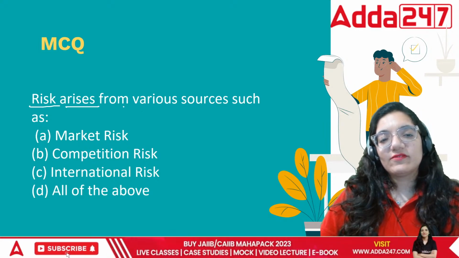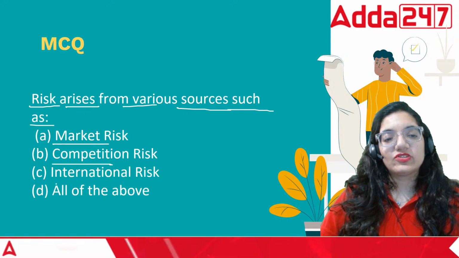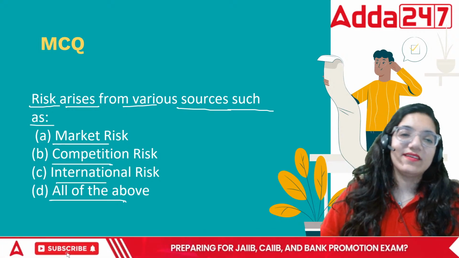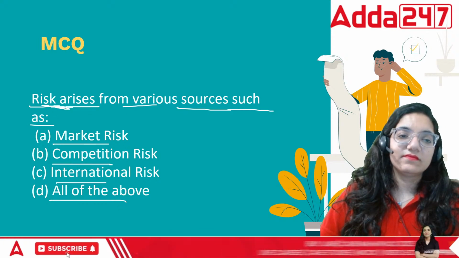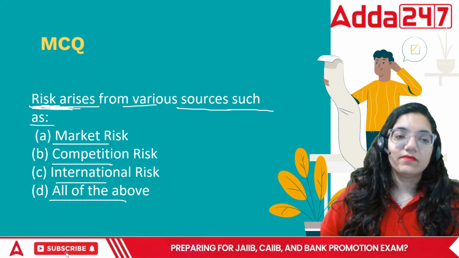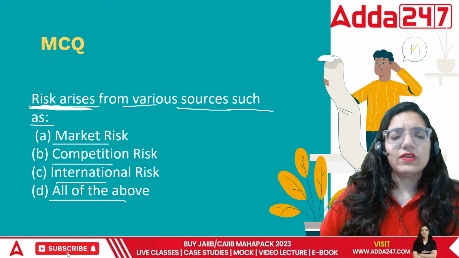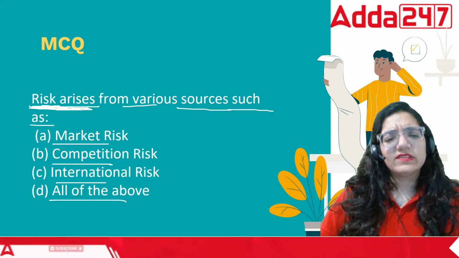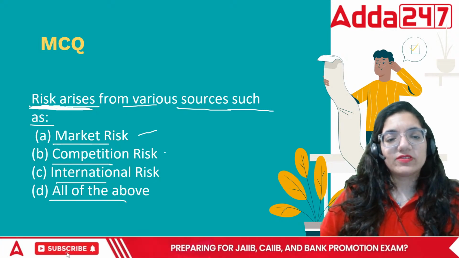Risk arises from various sources such as market, competition, international, or all. The risk arises from all of these. Market risk is there because market fluctuations occur. Competition risk is there.